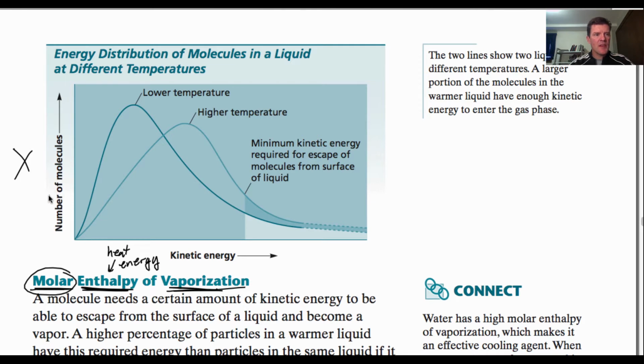All right, so here we have number of molecules going up this way, and here we have kinetic energy increasing this way. Okay? So basically we're looking at this and realizing the energy distribution of molecules in a liquid at different temperatures. So as the temperature increases, what does that mean? You're going to have more or fewer molecules.